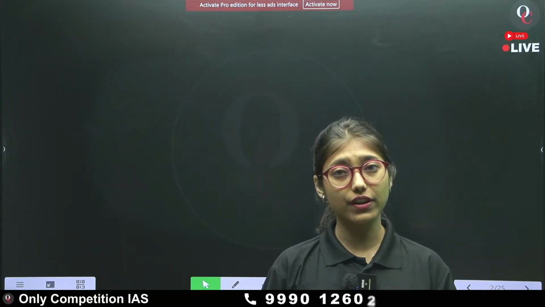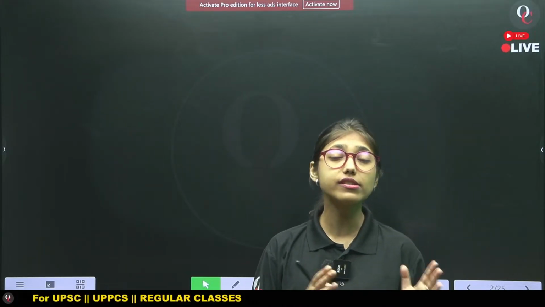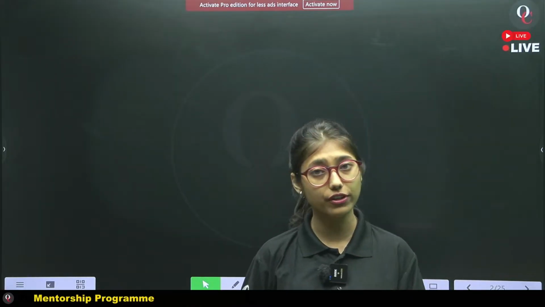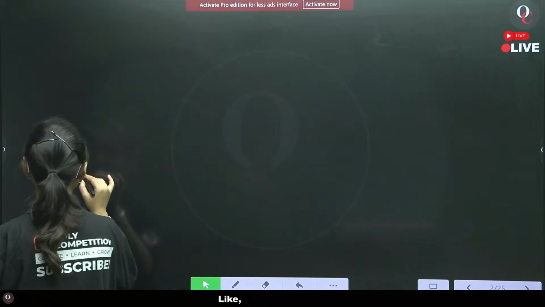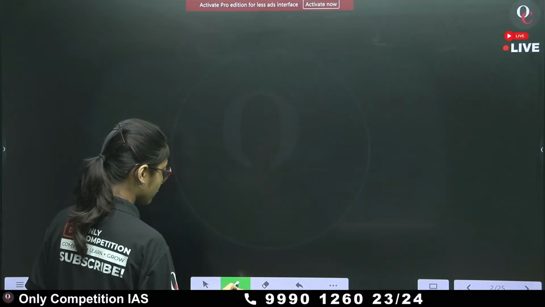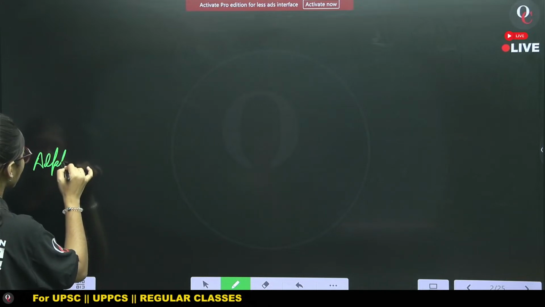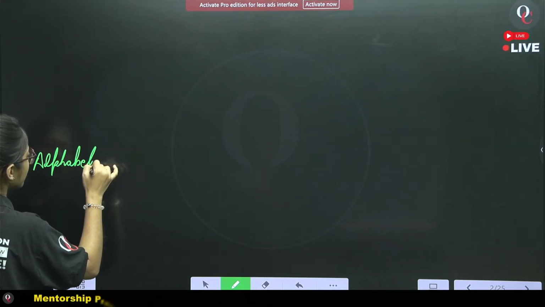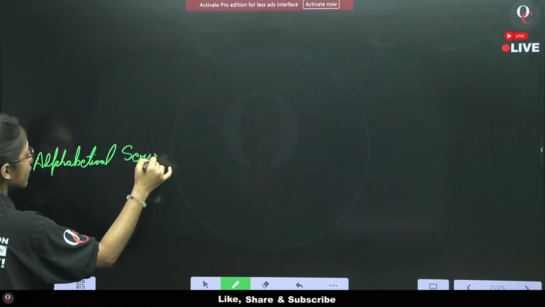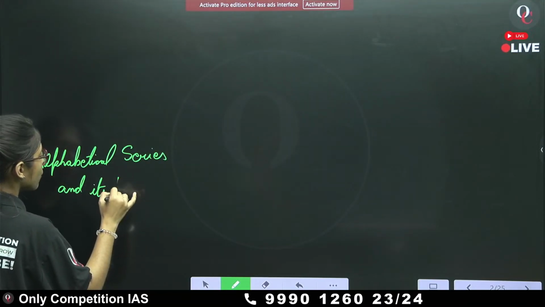Since revision is very important, let me discuss what we have learned in the previous classes. We have studied the foundation of reasoning, that is, the alphabetical series and its position value.